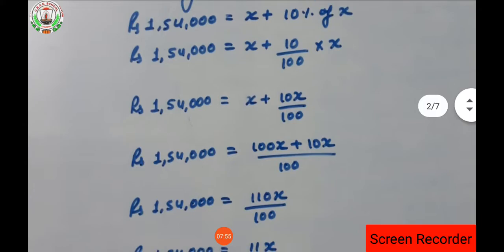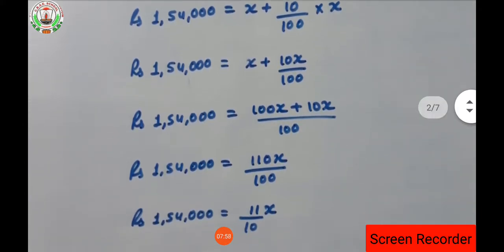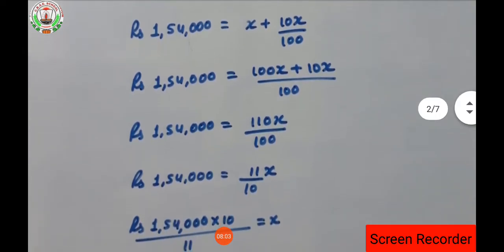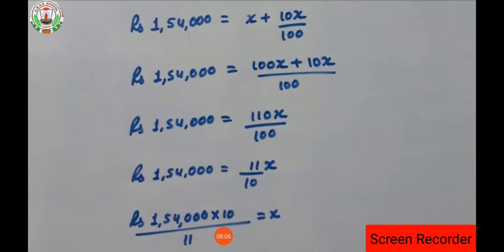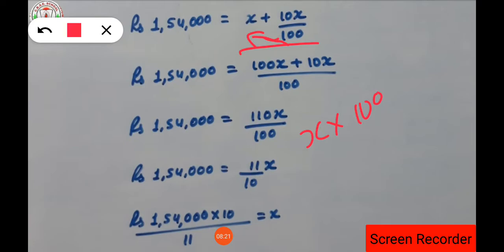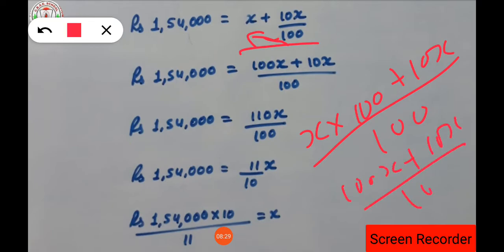The equation we got is 1,54,000 equals X plus 10X upon 100, isn't it? After getting this equation, we have to solve it. How to solve? First we can solve by cross multiplication, that is the denominator 100 gets multiplied with X, and it will become 100 into X plus 10X upon 100. So it will become 100X plus 10X upon 100, then 100X plus 10X will be 110X upon 100.